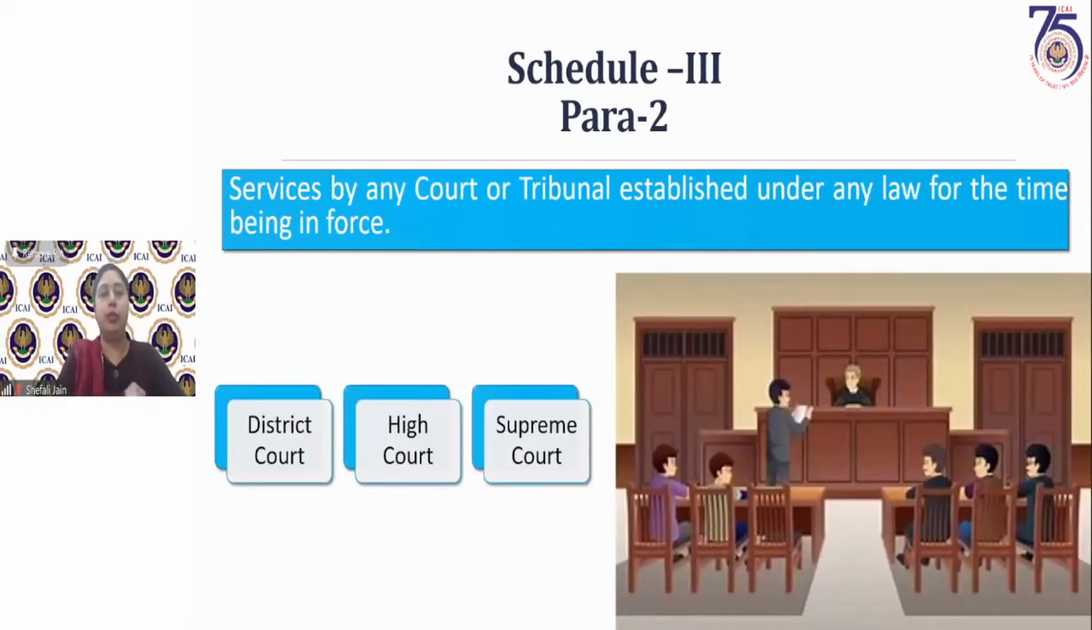Let us move to the next para. Para 2 says, services by any court or tribunal established by any law for the time being in force will not be considered as a supply. Our intention is not to tax our courts or tribunals for providing services to the public at large. This court includes the district courts, high courts, as well as the Supreme Court. This is a simple clause, I think it is self-explanatory that any services provided by courts and tribunals will not be considered as supply.